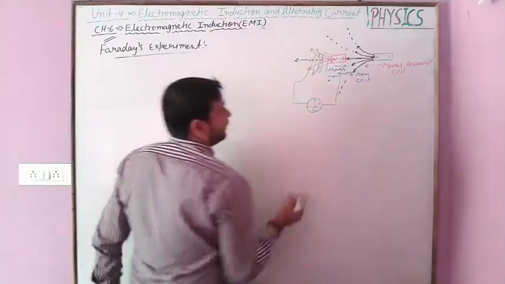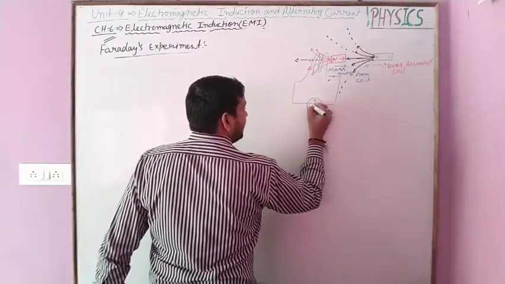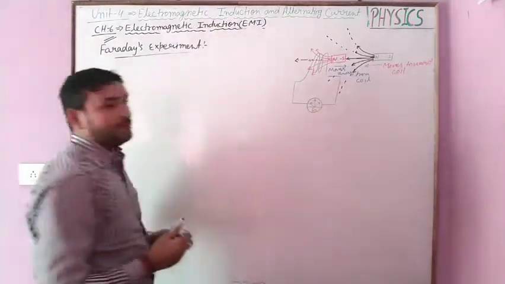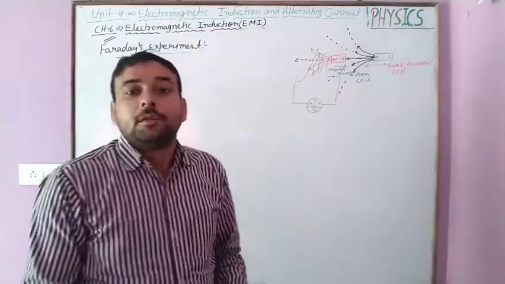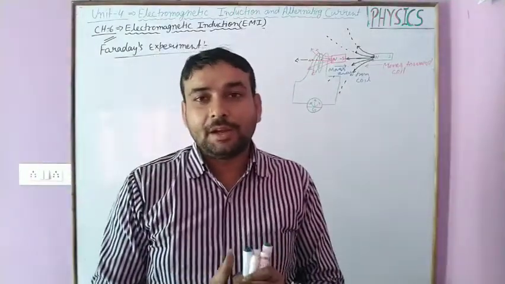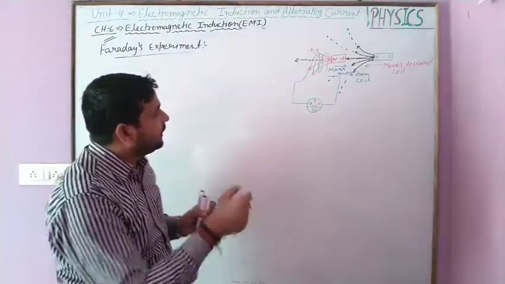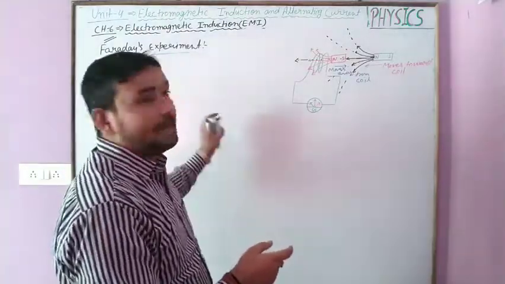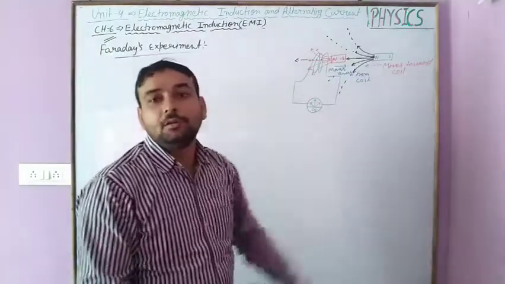In this situation, it is observed that the deflection in the galvanometer is also reversed. Okay, this is shown in this figure. By this experiment, Faraday concludes and gives some observations which explain how this phenomenon works.